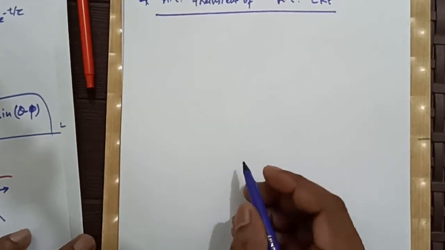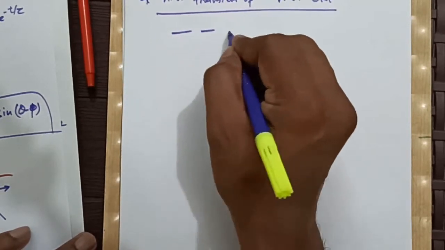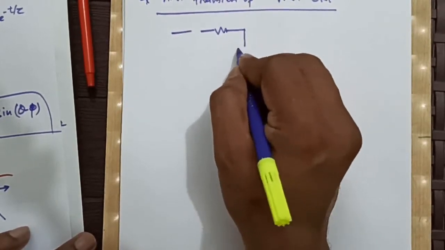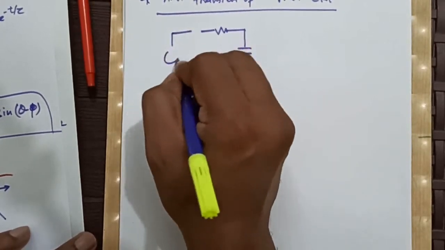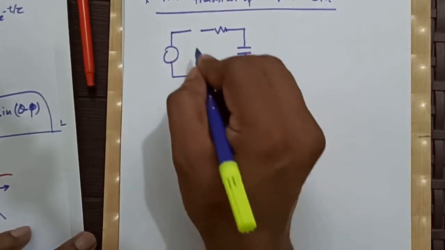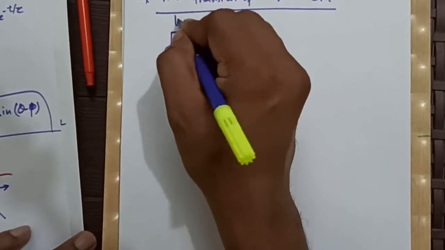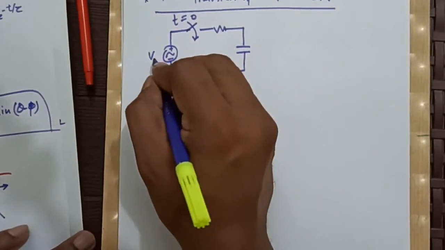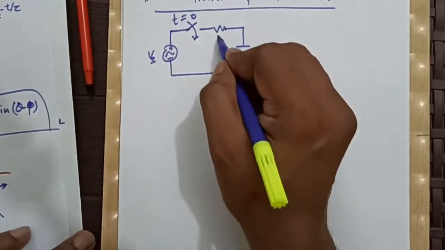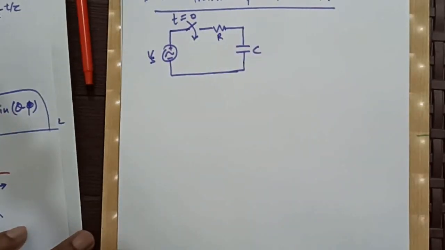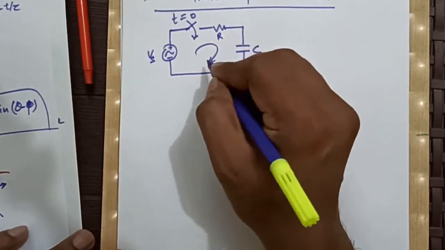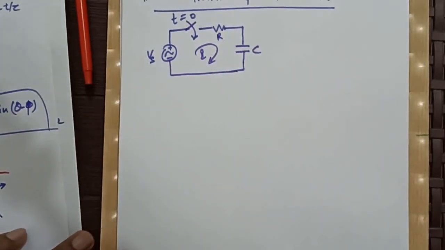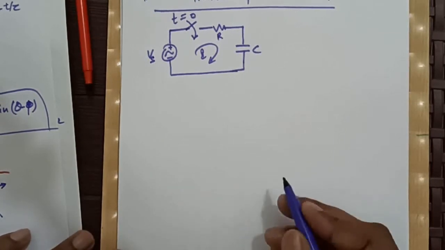Here is the switch, this is R, this is C, and our voltage source, and the switch is getting closed at t equal to 0. This is our voltage source, this is R, and this is the current i which is flowing in this circuit.